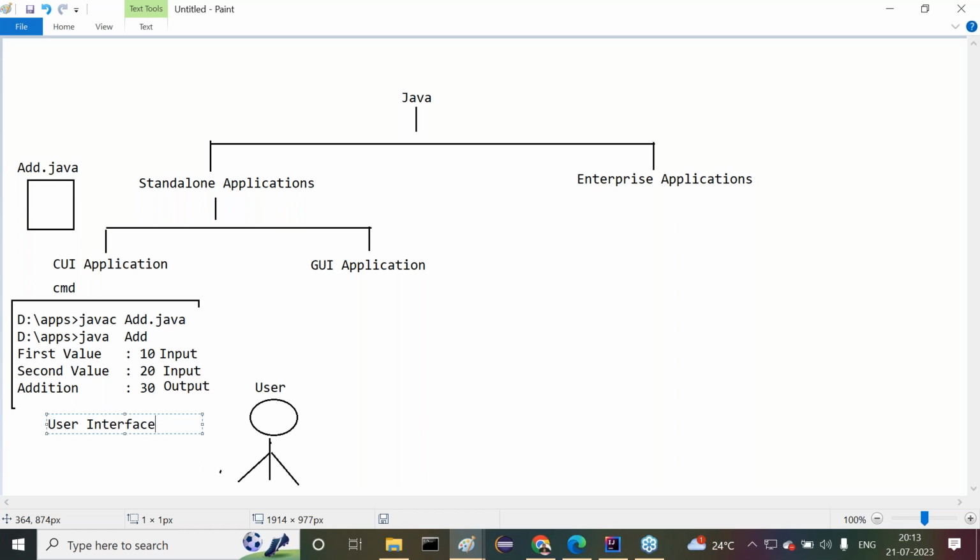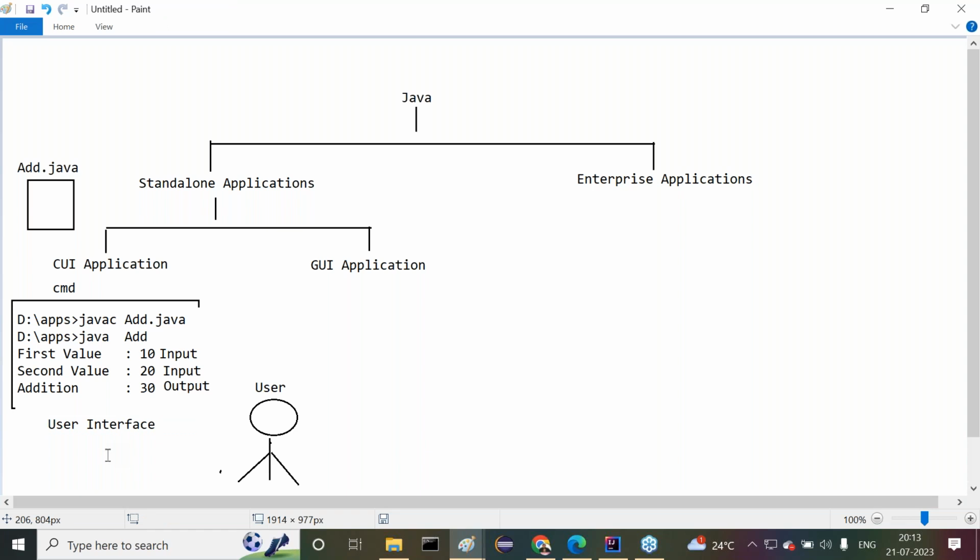Between the user and the program, a command prompt is available. That command prompt is for the sake of user interaction with the program. The user wants to give some input data to the program and get some output data from the program. So to provide input data to the program and get output data from the program, we require an interface between user and program. That interface is the command prompt, so the command prompt is acting as the user interface. Okay, good, nice up to now.